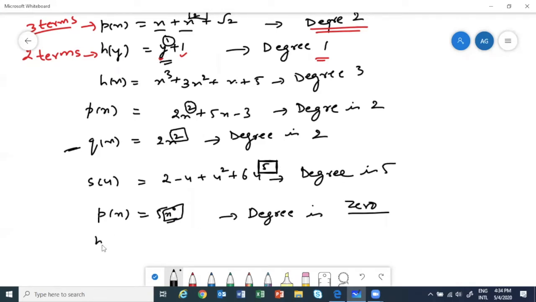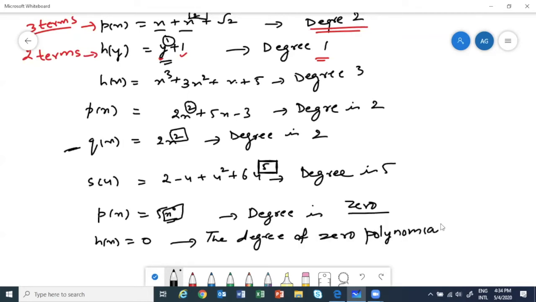What about, say, h(x) equal to 0? The degree of a zero polynomial is not defined. So the zero polynomial is a special case. It is not defined.